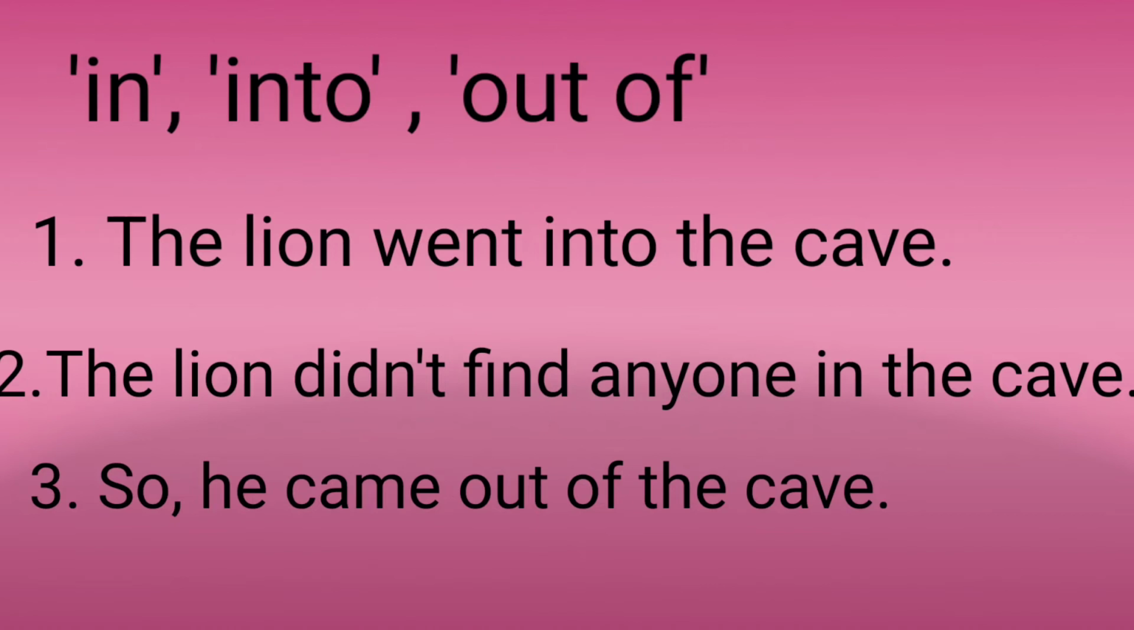We use out of as a preposition to talk about movement from within somewhere or something, usually with a verb that expresses movement. It shows where something is or was going. See these examples. The lion went into the cave. The lion didn't find anyone in the cave, so he came out of the cave.